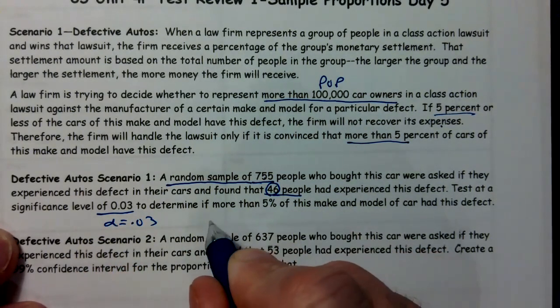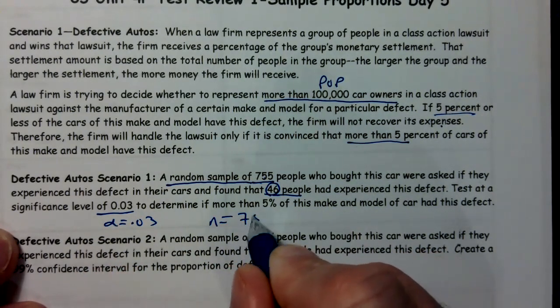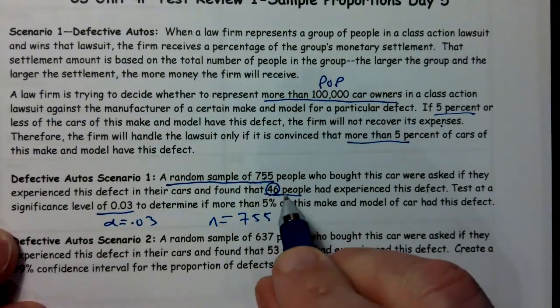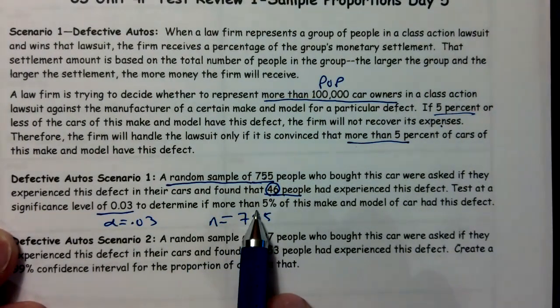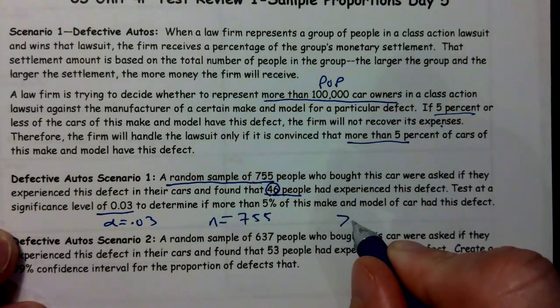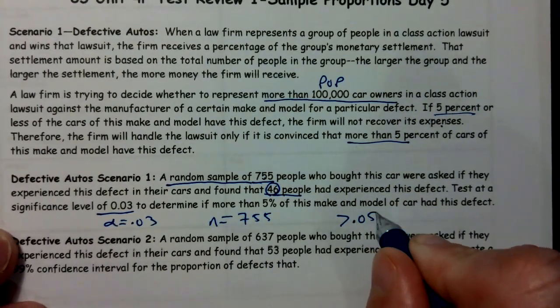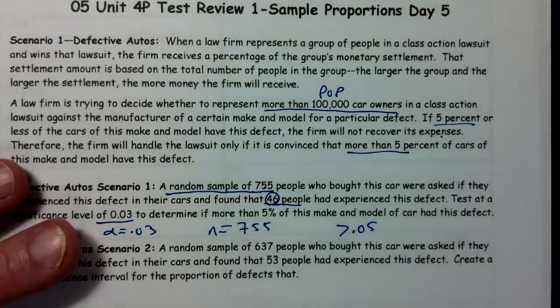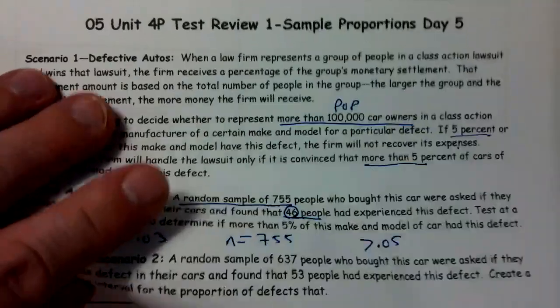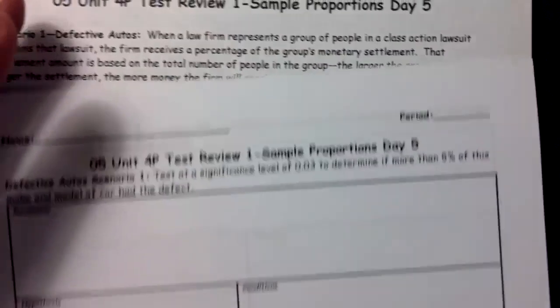So it looks like we have a sample size of 755. Sounds like we have 46 people with a defect. Determine if more than 5%. So we want to know if it's greater than 0.05 or greater than 5%. All right, so it sounds like we've identified most of our important information. Let's get to working on this.